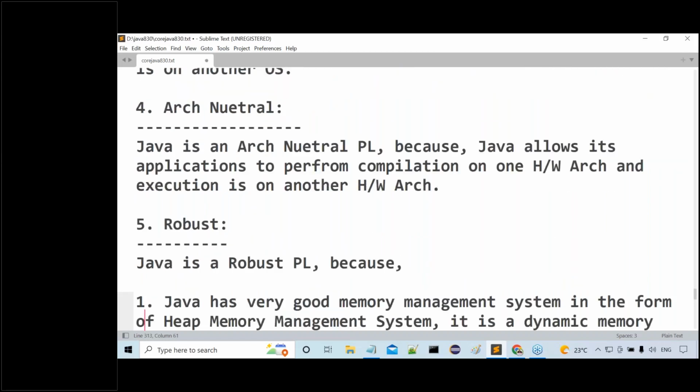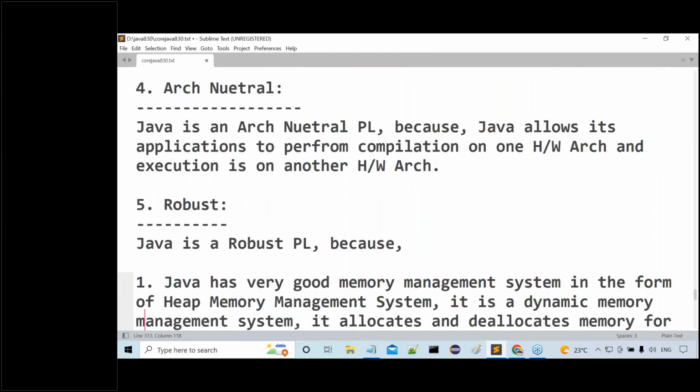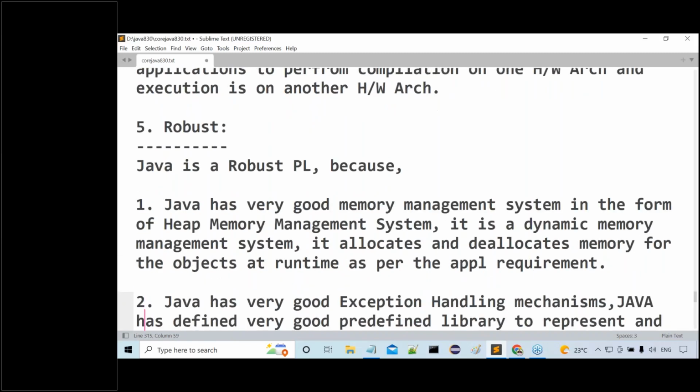Next one is Java is an architectural neutral programming language. How can you say that? Because Java allows its applications to perform compilation on one hardware architecture and execution on another hardware architecture. So Java is an architectural neutral programming language. Next one is Java is a robust programming language.